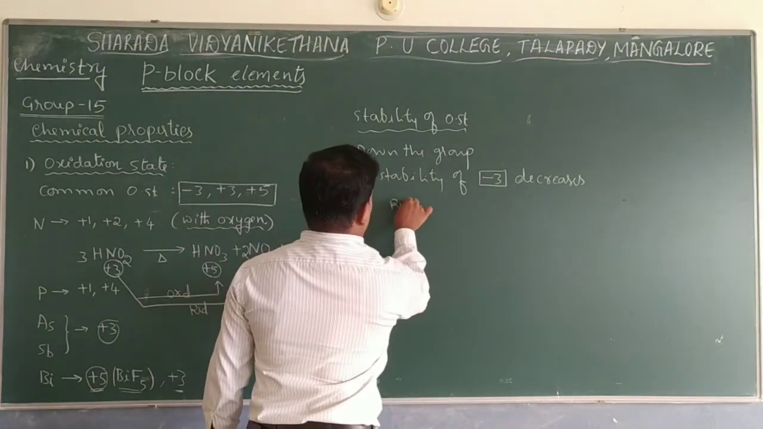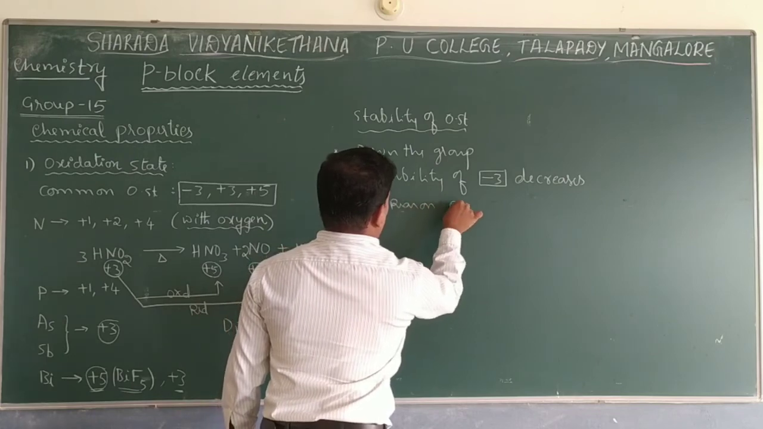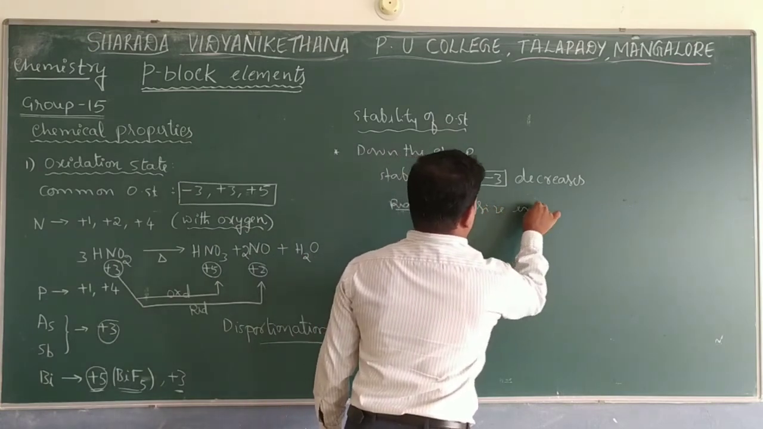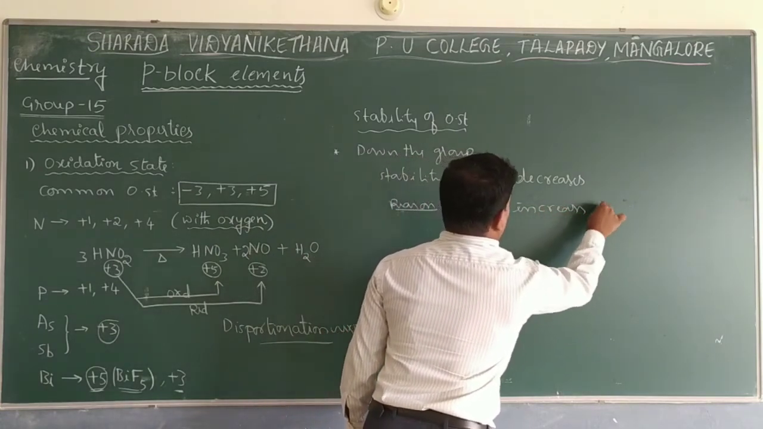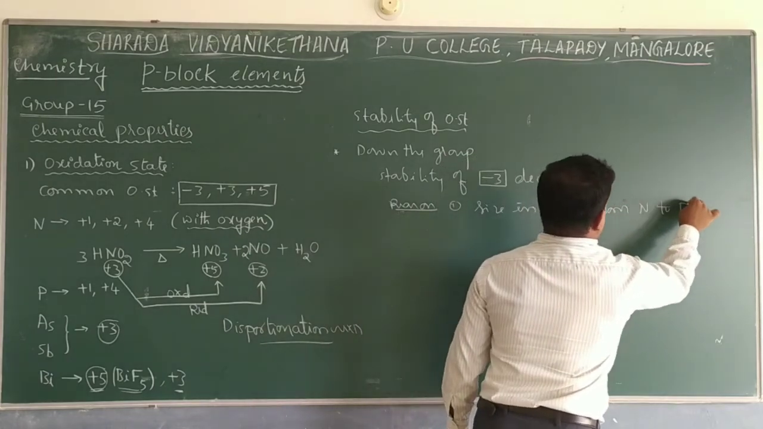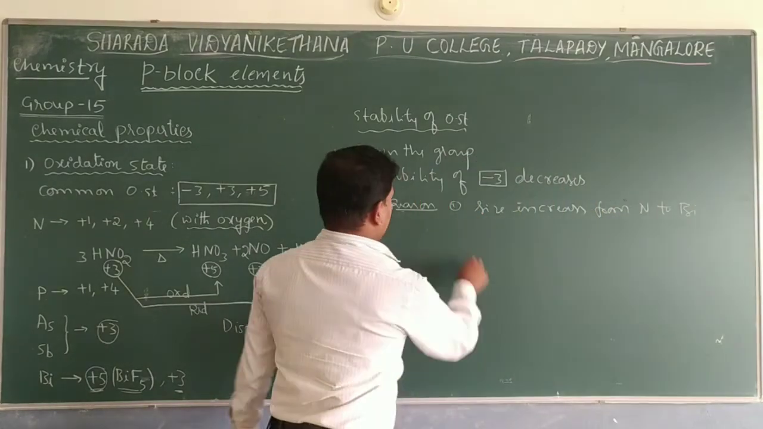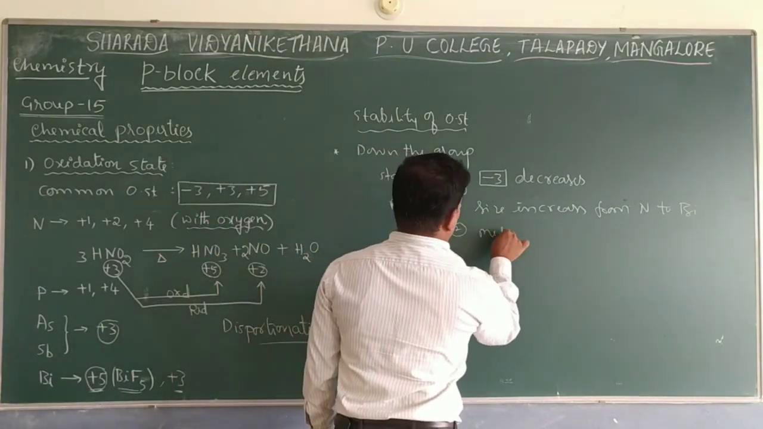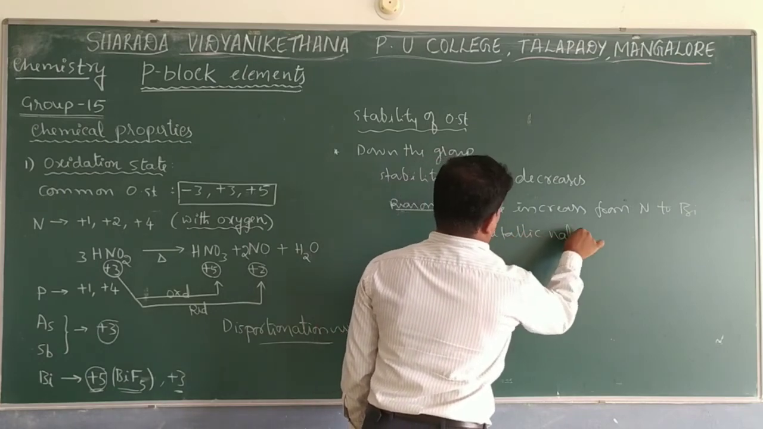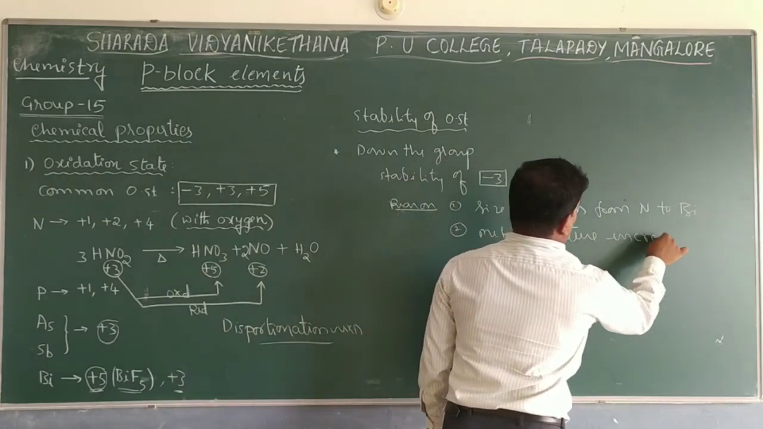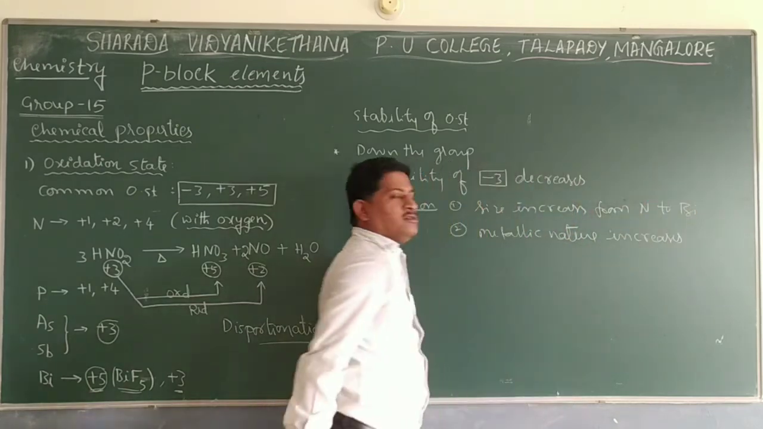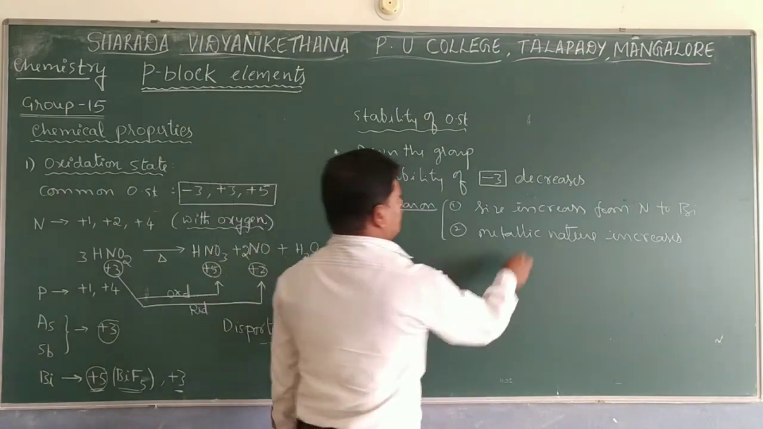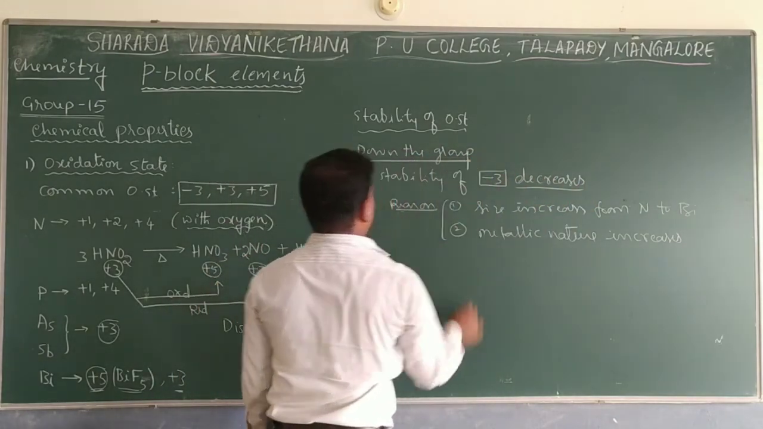So there are two reasons one can give. The first reason is the increase of size. Size increases down the group, from nitrogen to bismuth. The second reason is that from nitrogen to bismuth, metallic nature increases. So metallic nature increases, again from nitrogen to bismuth. So these two reasons make the stability of the -3 oxidation state decrease down the group. This is the first point.